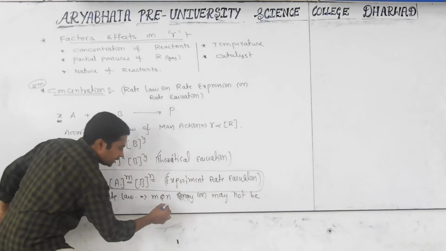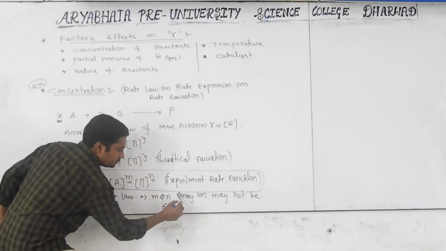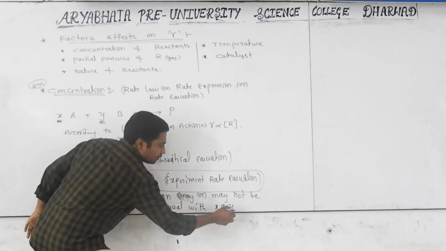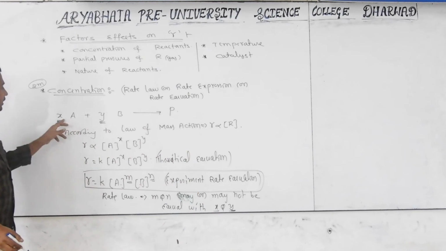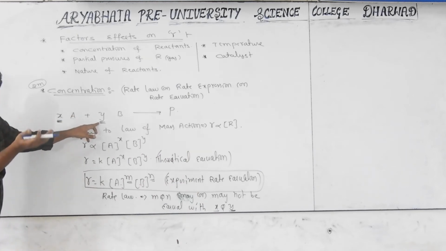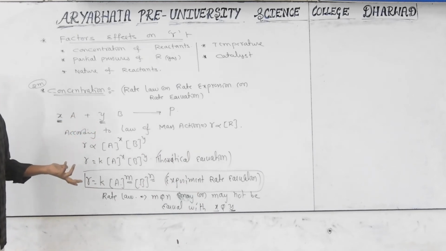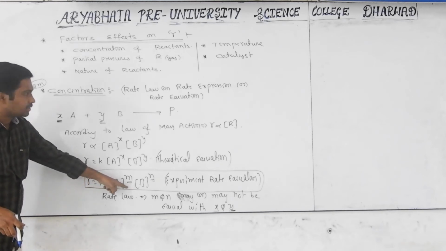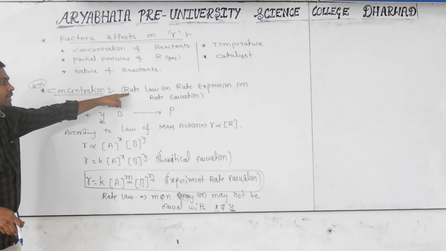be equal to x and y. What is the meaning of x and y? The coefficients of the reactants. They may come as they are in its powers, or not. Means some changes will come. The resultant equation is what we call the experimental rate equation. That is what we call the rate law, rate expression, or rate equation.